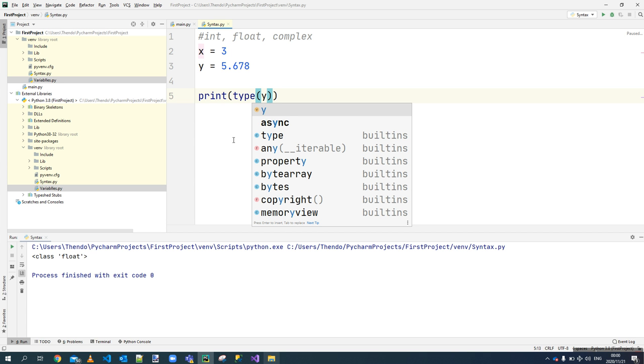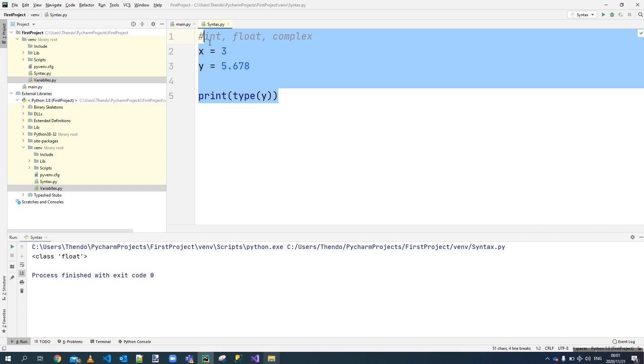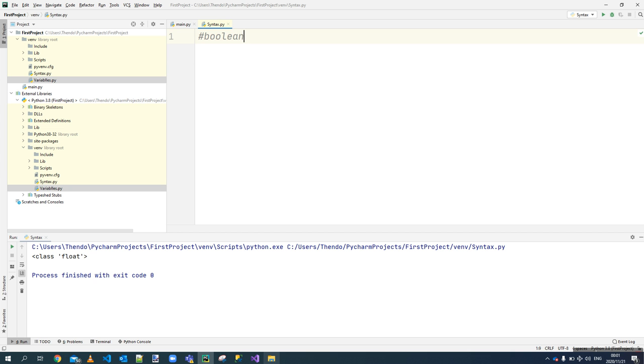The last one I want to touch now is on Boolean, right? So the same with Boolean. Booleans are very easy as well. They only contain two values, which are either true or false, right? And there are different ways that you need to be careful of there. So I'm going to come here and say we're now dealing with a Boolean.